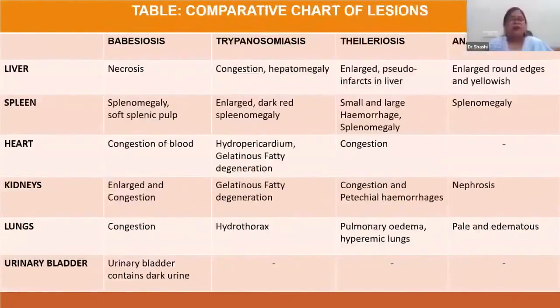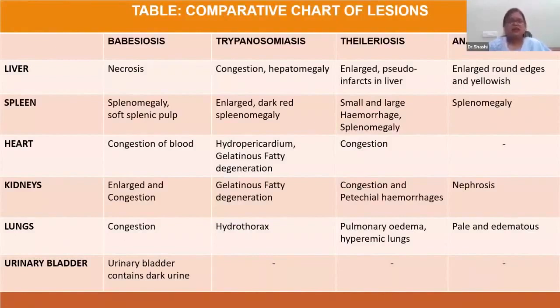For lesions, now coming to the liver, in case of babesiosis, there is necrosis. But in case of trypanosomiasis, there is congestion and hepatomegaly. But in case of theileriosis, there will be an enlarged liver and pseudo-infarction in the liver can be seen. In case of anaplasmosis, there is a yellowish colored liver.